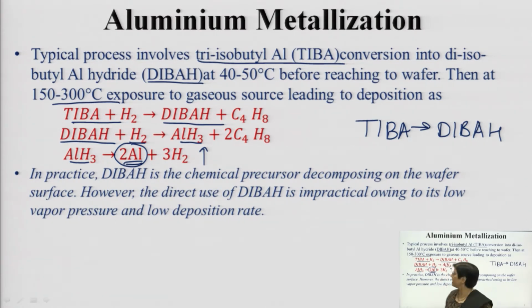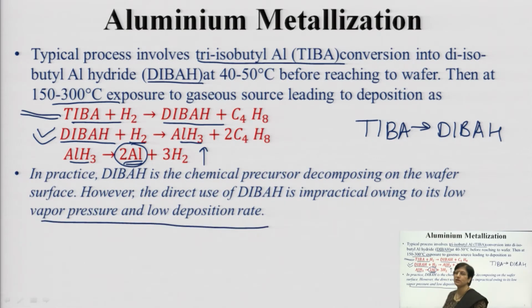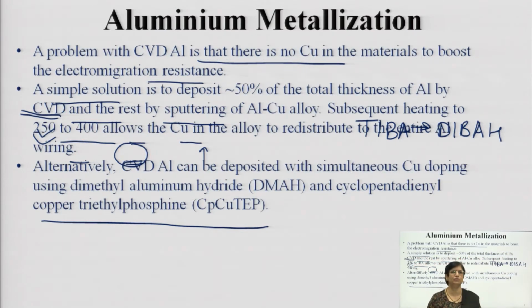So, rather than directly using DIBAH, you first go for tri-isobutyl aluminum, then convert it into isobutyl aluminum hydride and then deposit it. Because of the low vapor pressure and low deposition rate, the proper surface may not be attained, and that is the reason TIBA is being used.